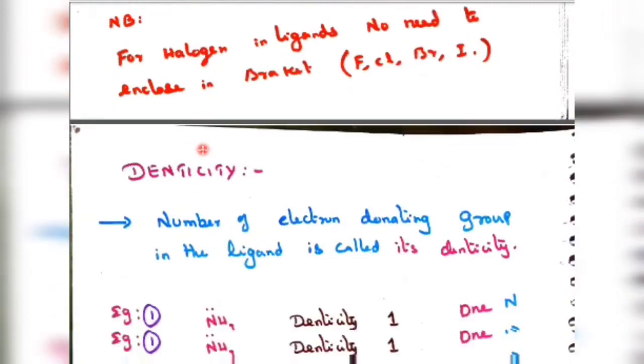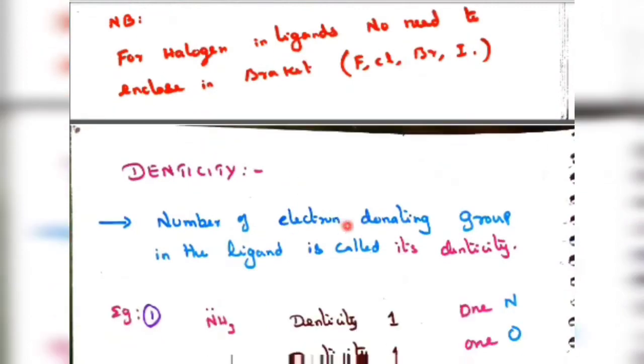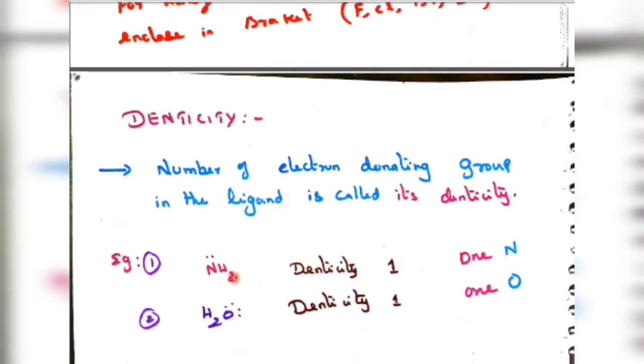So denticity, the number of electron donating groups in the ligand, is called its denticity, that is NH3. Denticity is only 1, because NH3 and water both belong to neutral ligands. Neutral ligands means no charge at all. Though it has a neutral charge, it has one lone pair on nitrogen and two lone pairs on oxygen.